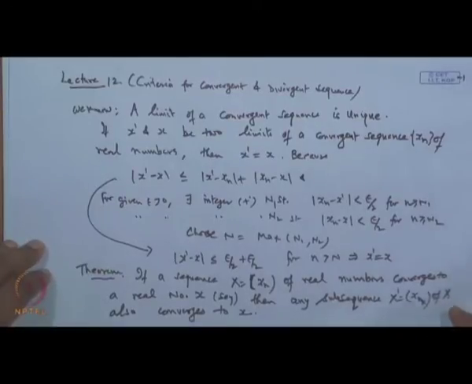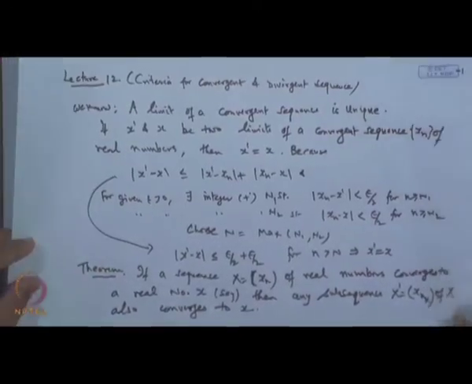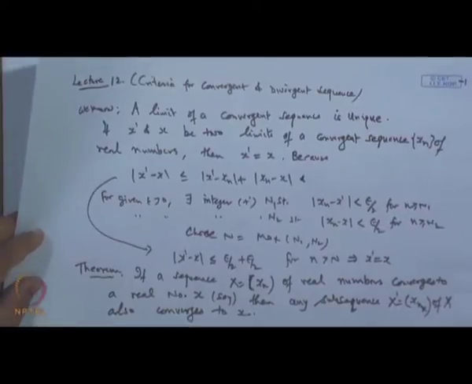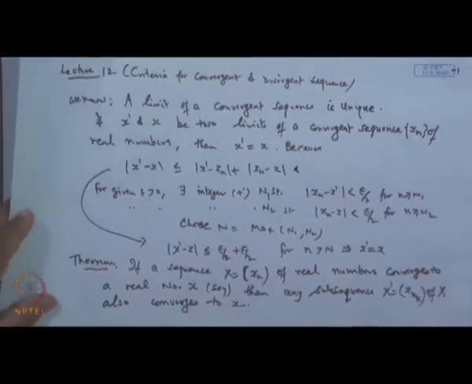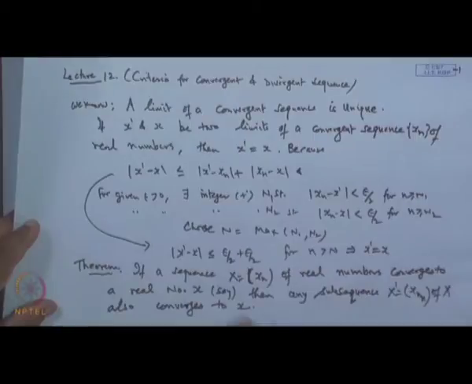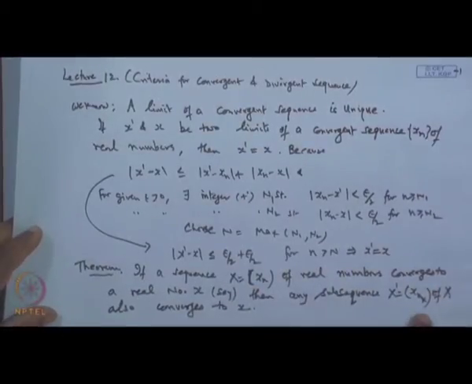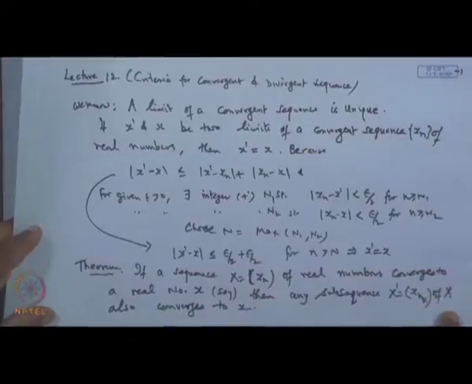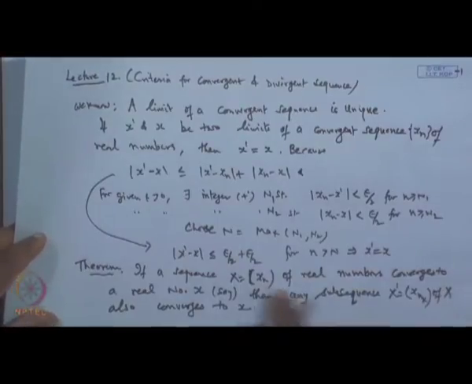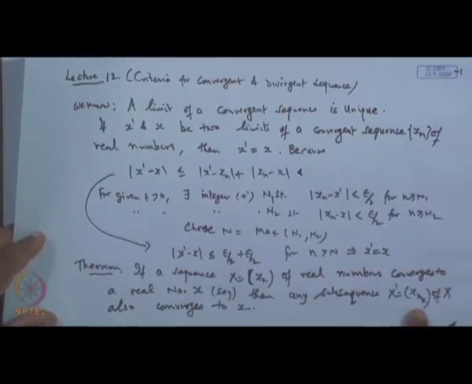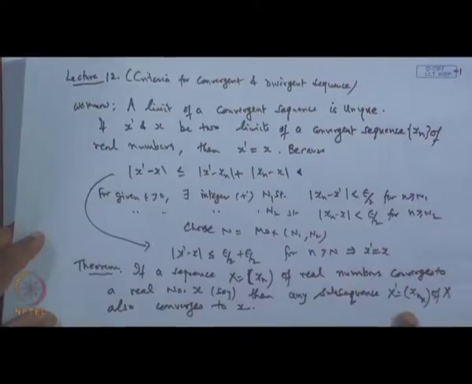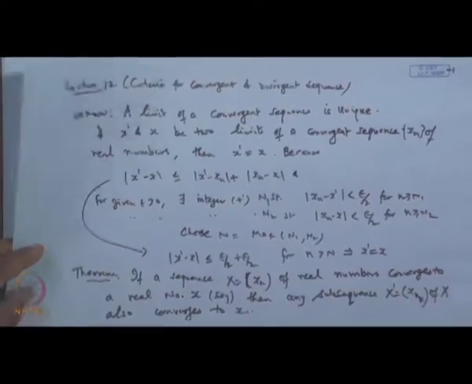So, if x n is a convergent sequence of real numbers, then all of its subsequences will also converge to x. By subsequences we mean, as discussed, that if x n is any sequence and we identify integers n 1, n 2, n 3 in increasing order, n 1 less than n 2 less than n 3, then the sequence x n k is a subsequence.